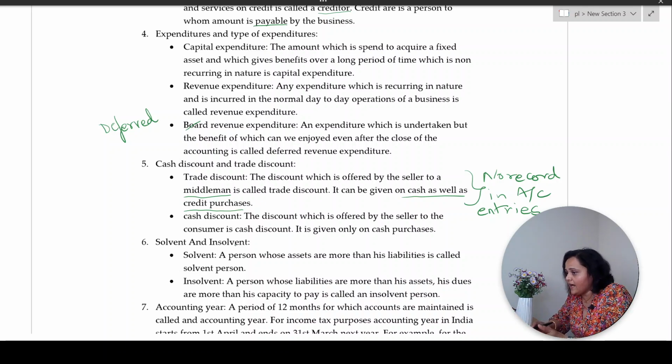Correct? On the other hand, who is an insolvent person? Exactly the opposite, whose assets are less in value as compared to his liabilities. In the sense, when the loans become due, the person is unable to fulfill his promise, unable to repay these loans. The person is termed as an insolvent person. We have many such people in India, but let's not go there right now.